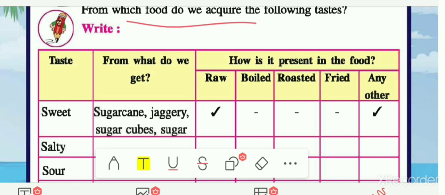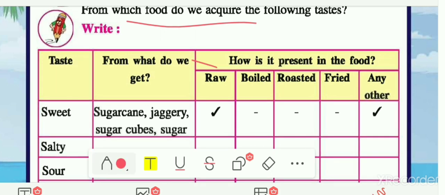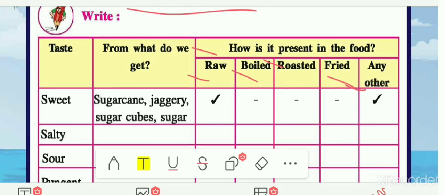From what do we get this taste, that you have to write in this table, and how it is present in the food, that means how we are using this in the food. Either directly raw, or we are boiling these food items, roasting, frying, or taking it for any other purpose. So that you have to write. So now let me see what is there in the table.